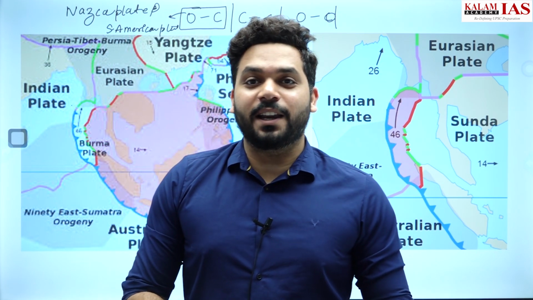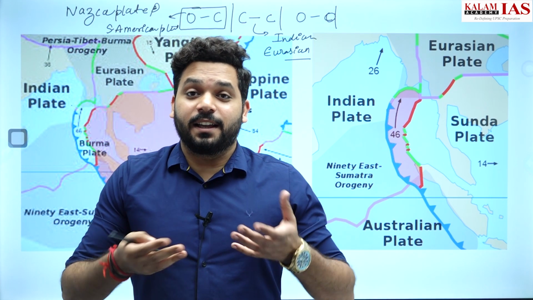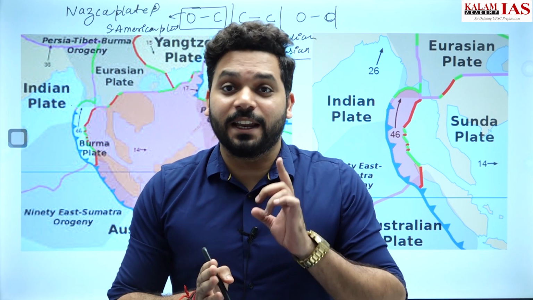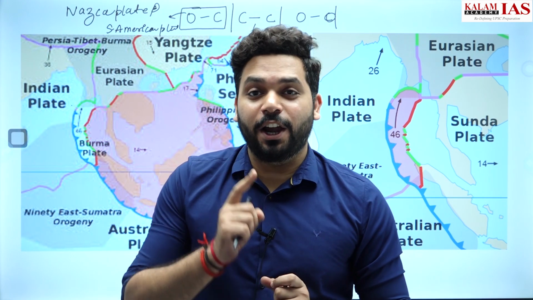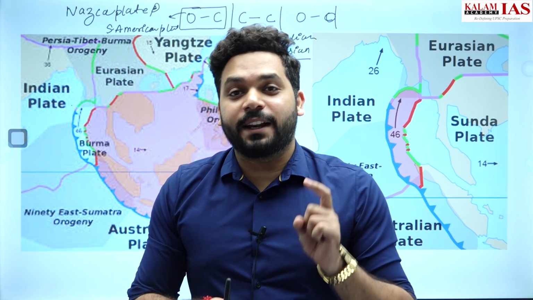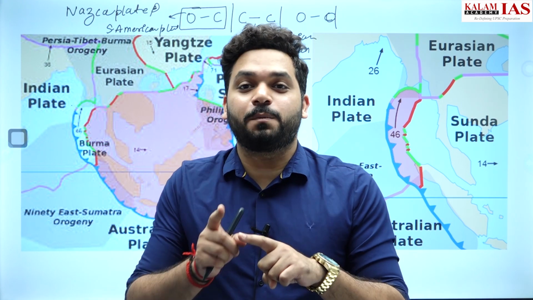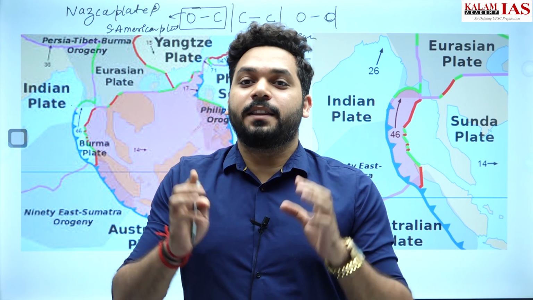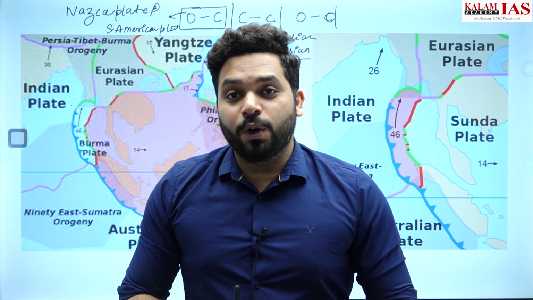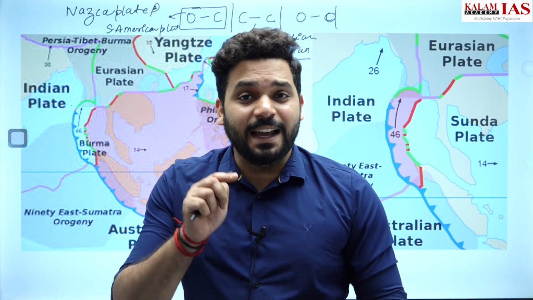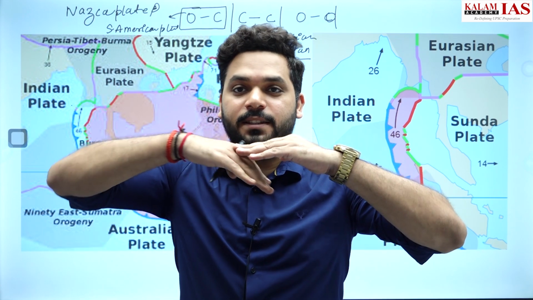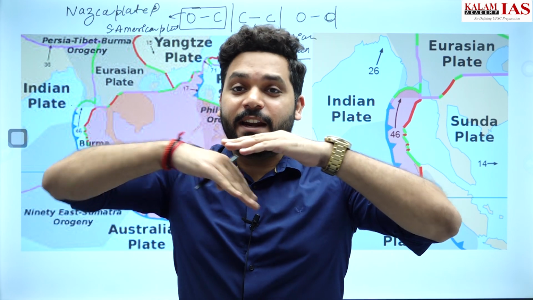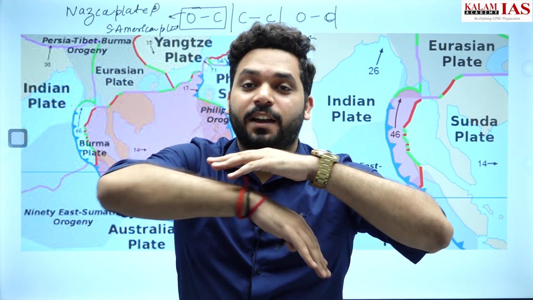So the Indonesian archipelago is formed by the interaction of oceanic convergence, in which two plates, the Indo-Australian plate and the Sunda plate, which is part of the Eurasian plate, are converging. Now we know the rule of convergence is that the denser plate subducts under the lighter plate and reaches the asthenosphere.